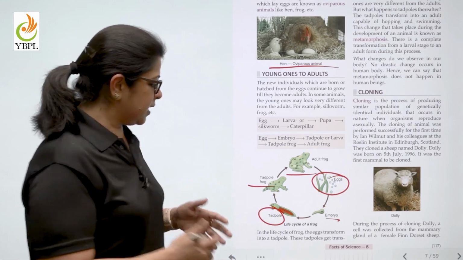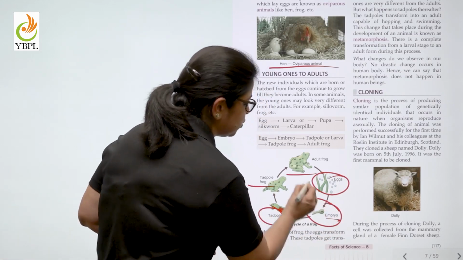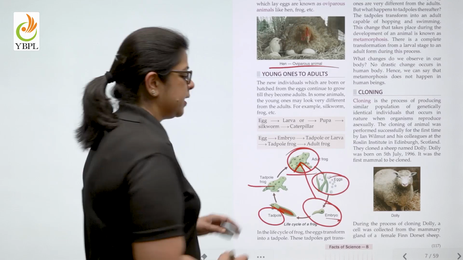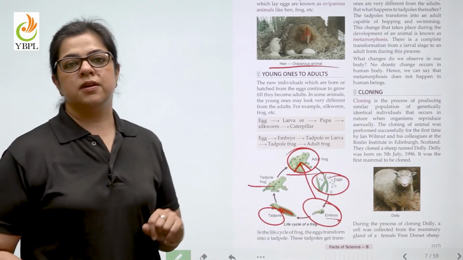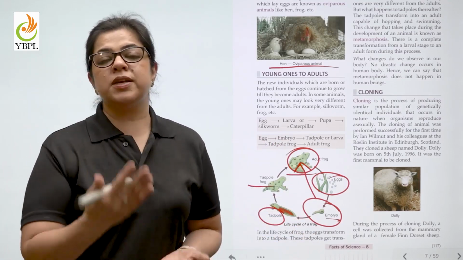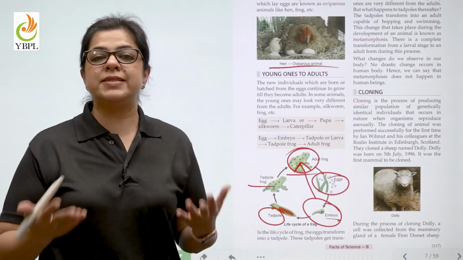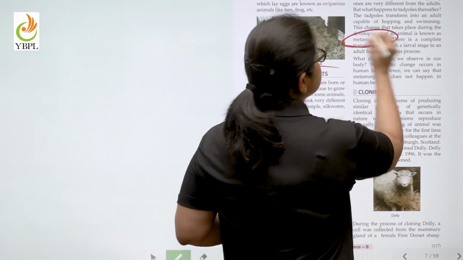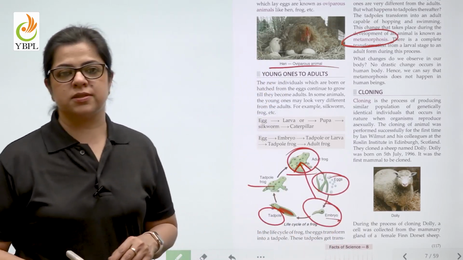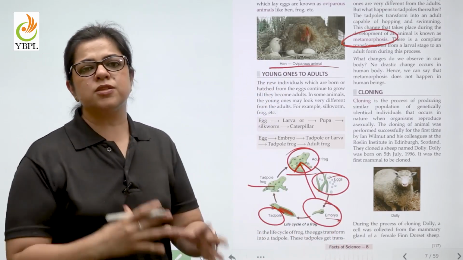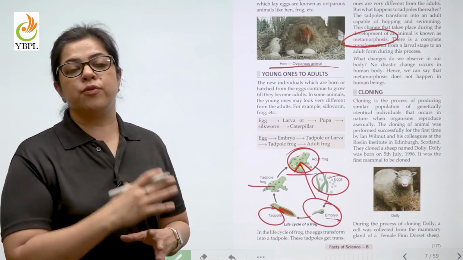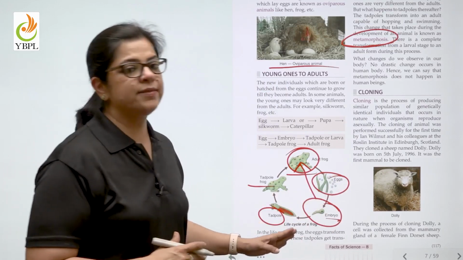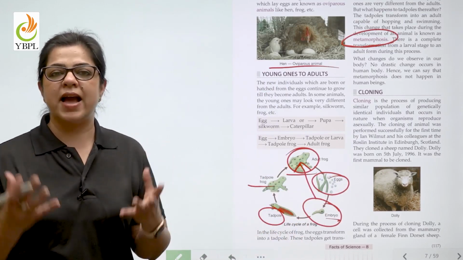Now, if you see from this stage to this stage, there is no resemblance. A complete transformation of the body shape is taking place. What is this process called? It is known as metamorphosis, where there is a complete transformation in the shape of the initial stages of life cycle and the adult animal.